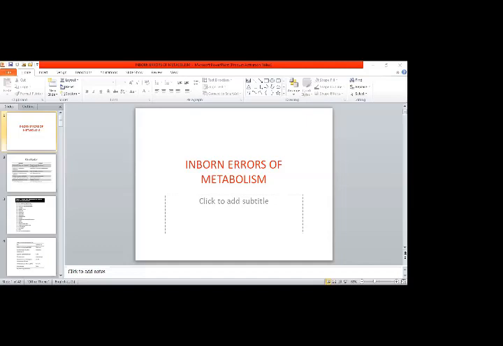What does it smell like? Not maple, not maple. Musty smell. Yes. Maple is maple syrup urine disease; the maple smell is of that disorder. This is mousy, musty smell.